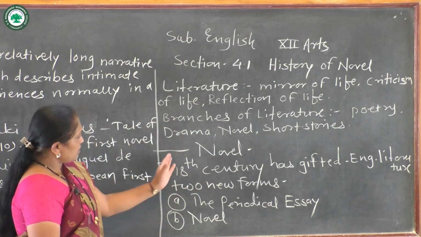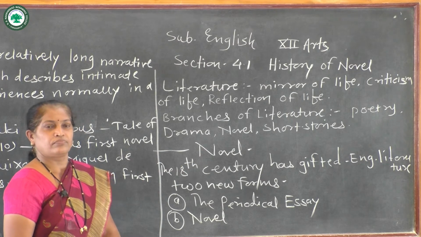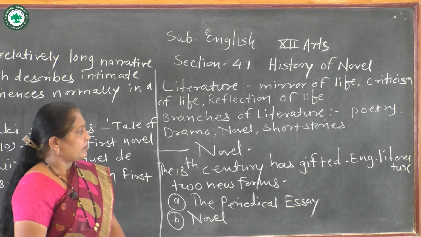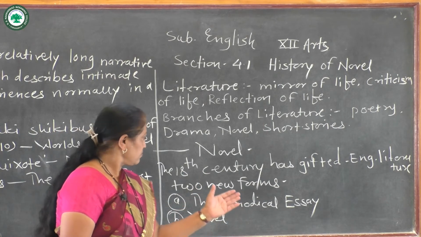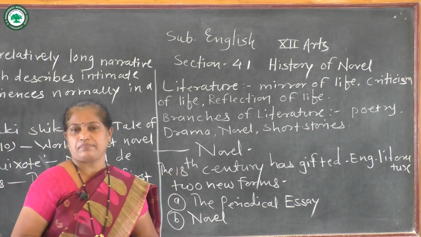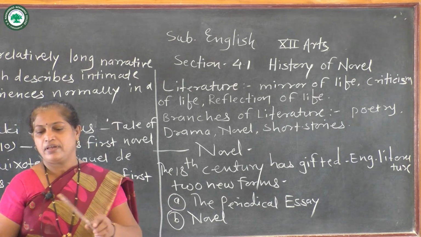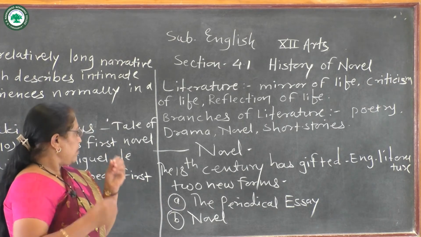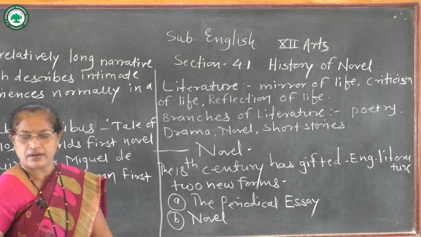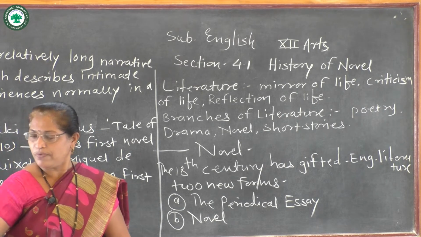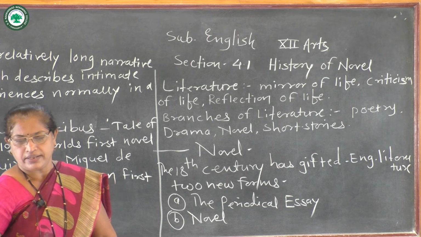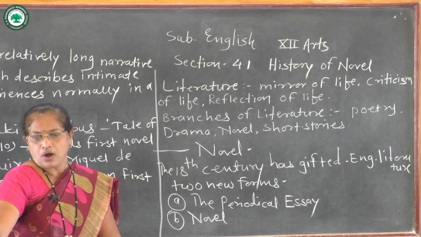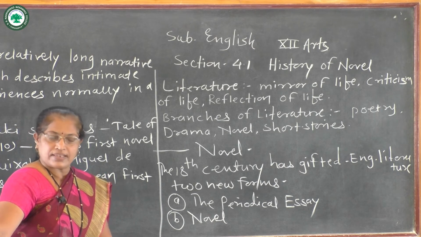Okay. So the novel. The 18th century has gifted English literature two new forms, which are without any trace in ancient classical heritage.